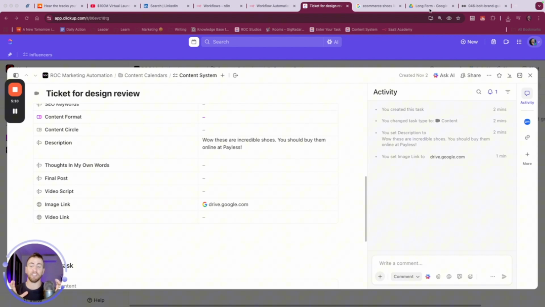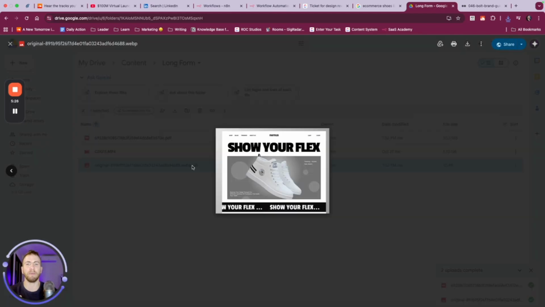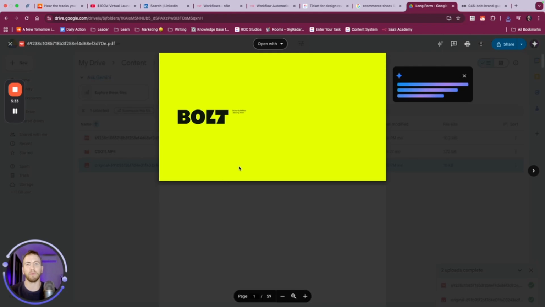So imagine it this way. Whenever we have an image that's ready to go and be posted on social media, it needs to be checked by the brand book to make sure that the image meets the standards set by the brand book. So if we come in here, this should be the image. You see it's some sneakers, white, big, bold, and this is our brand book.